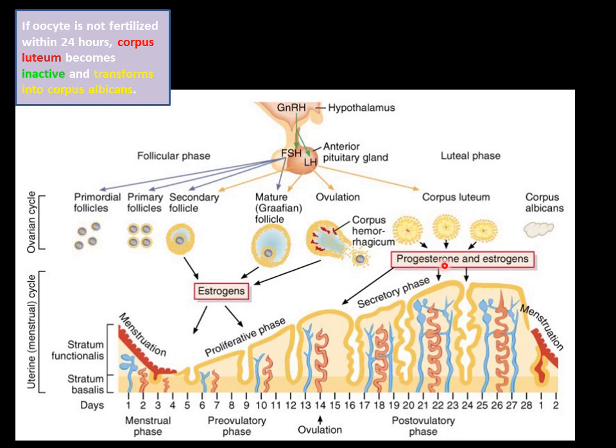Progesterone and estrogen help in developing the endometrium, but the corpus albicans will stop their secretion. That means the development of the endometrium will stop, and this developed endometrium will start to degenerate.